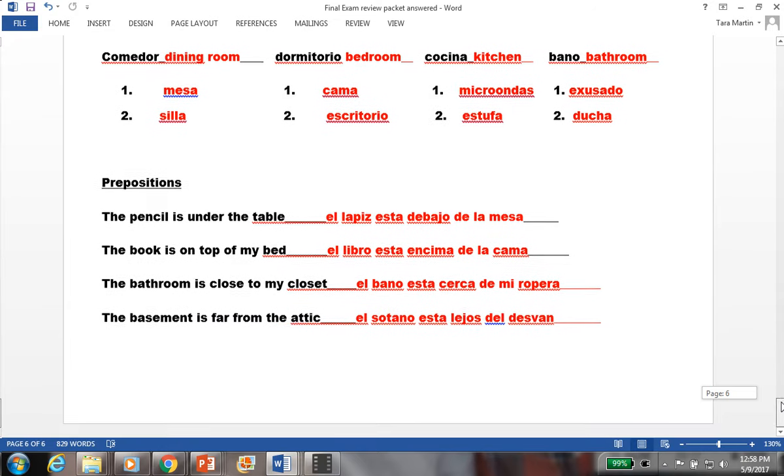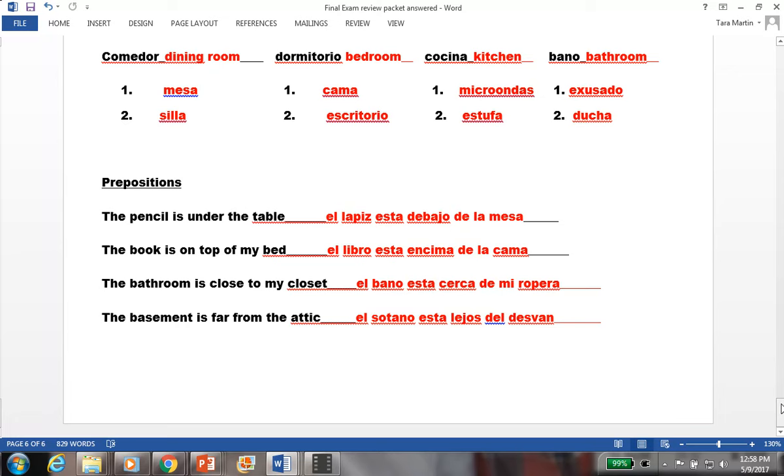Last but not least, we have prepositions. And remember with prepositions, we use the word estar or está when we're talking about its location. So the pencil is under the table. El lápiz está debajo de la mesa. The book is on top of my bed.